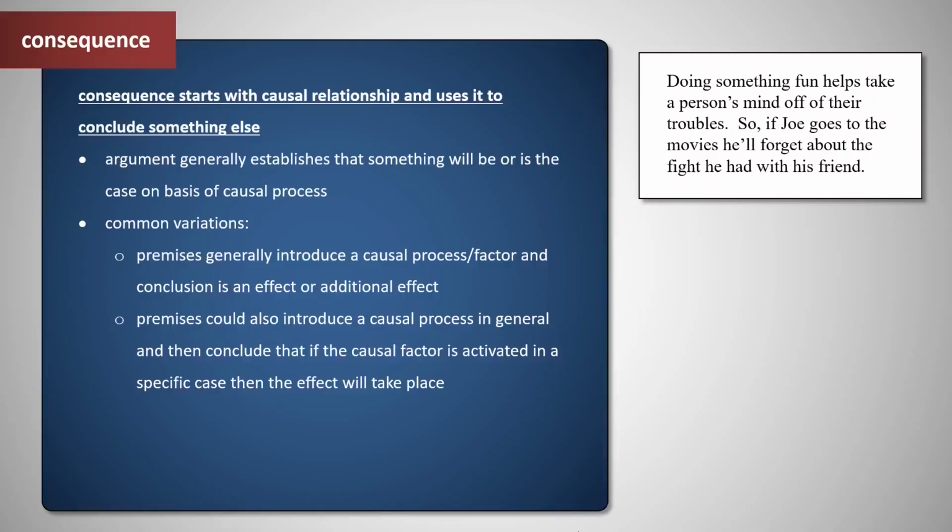If we say that the causal factor is true for this person, then they're going to have that consequence. In this variation, you have a conclusion that's a conditional that says if you activate the causal process, then you're going to have the effect.